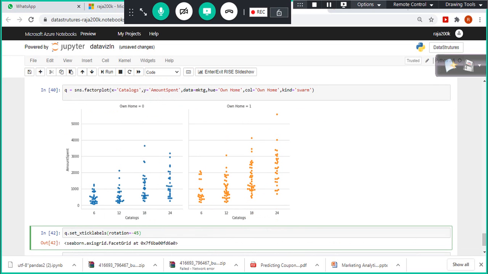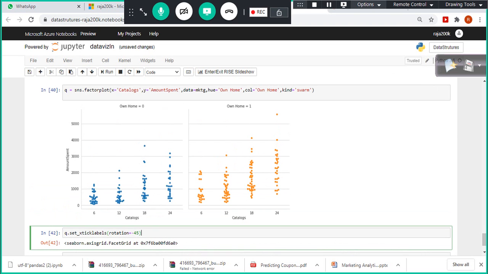And within this, you get a different thing, right? By looking at this 24 catalogs and 18 catalogs, when you send, some outliers, only few customers responded when they sent 18, but 24 also. Majority of them purchased between $500 or $200 to $2,200, right? But look here, when we sent more, the general outlook is when you send more catalogs, the response is also more. They tend to buy compared to those who do not own the house, okay?